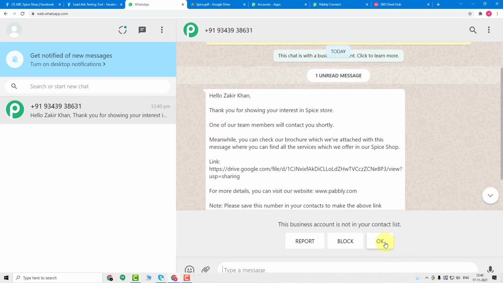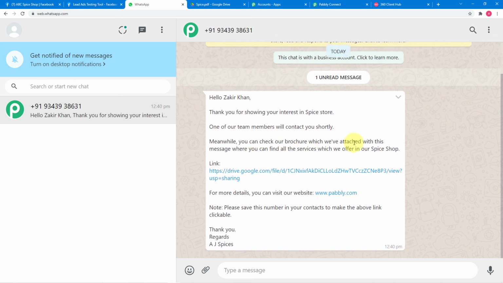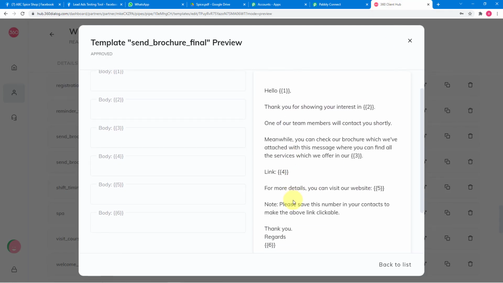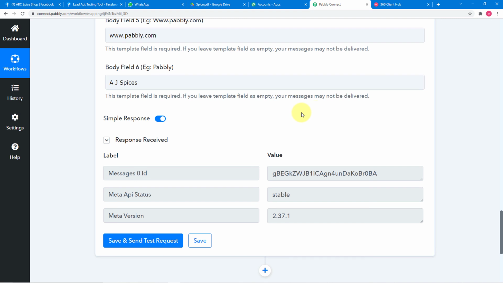It is saying, hello Zakir Khan, thank you for showing your interest in Spice Store. One of our team members will contact you shortly. Meanwhile, you can check our brochure which we have attached with this message, and this is the link of this brochure. And here you can see in this message we have this note, and it is saying please save this number in your contacts to make the above link clickable. So guys, this is an instruction to the leads. If they save your number, so this link will be made clickable. Okay, so you can put these kind of notes here in your message templates when you create here in 360 dialog. Okay, so yeah, our workflow is completed here.